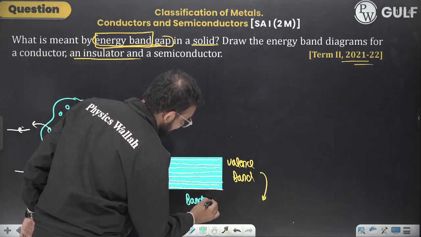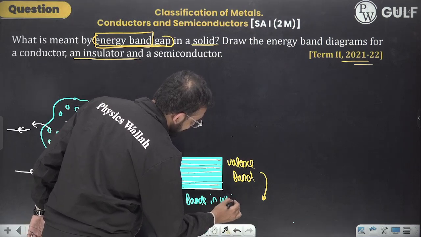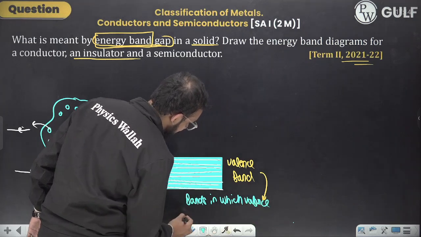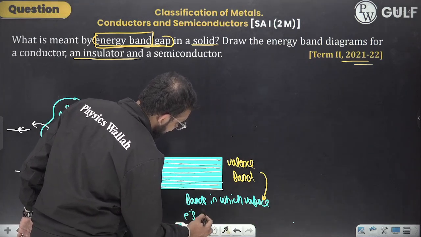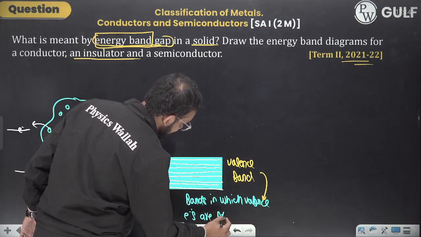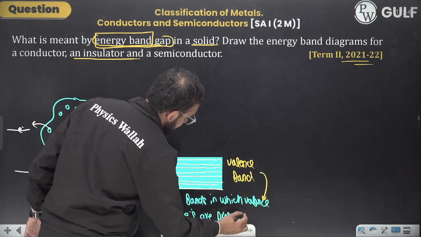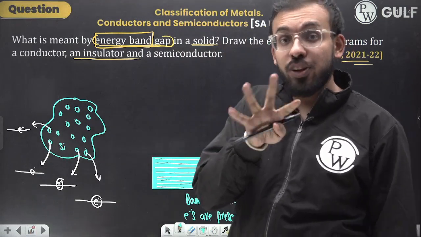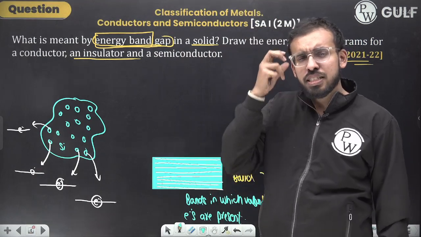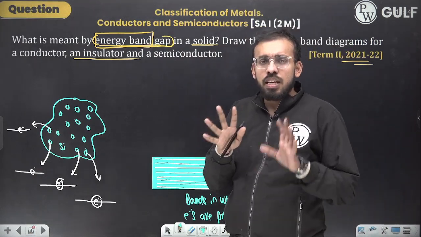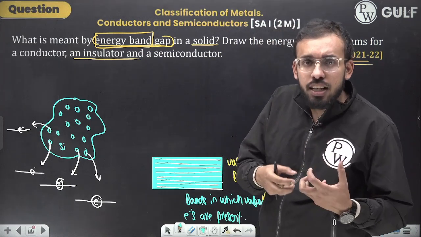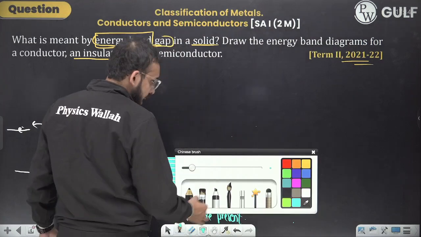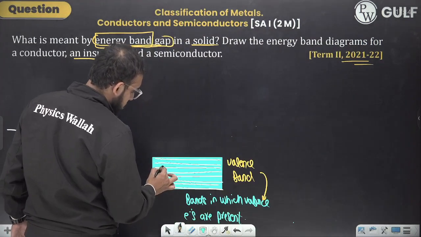Valence electrons are present. Now you must have heard of a statement that conductors have a lot of free electrons, right? So what is exactly that concept? That concept is based on another energy band that is referred to as the conduction band, right? So right now I am saying that there are many electrons in this.